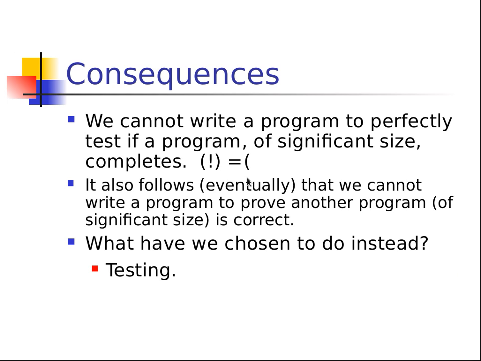Consequences. We cannot write a program to perfectly test if a program of significant size completes. Sad face. That's a sad face, just so you know. It also follows eventually we cannot write a program to prove another program of significant size is correct. All right, I'm saying significant size here because by sheer technicality, a two or three state Turing machine can be solved for these problems, but no app or anything out there is a simple 2 or 3 state Turing machine. Anything of any importance is going to have plenty of states and will need a full-on analysis.